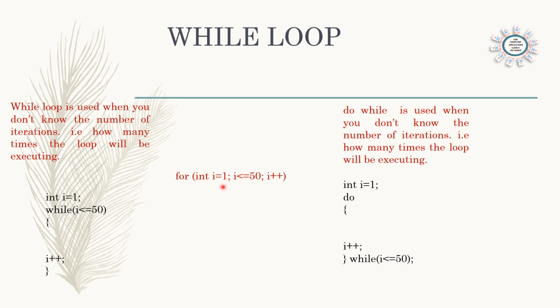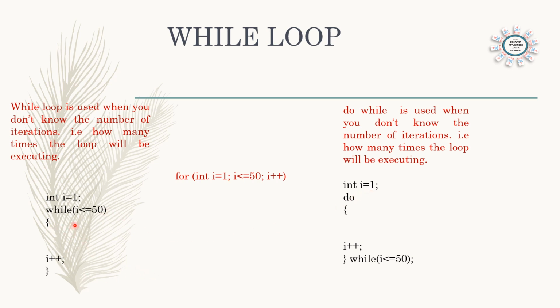So in do while and while, the starting number will be given before the loop. Here you can see int i = 1, and in do while also int i = 1. That means the initial value will be given before the loop starts. And then we start the while loop or do while loop.